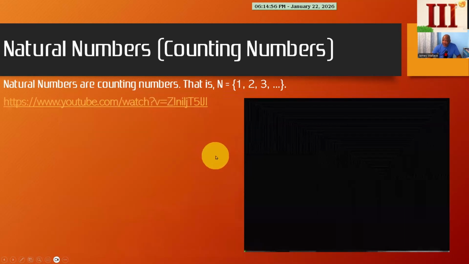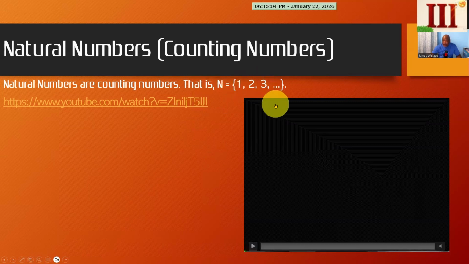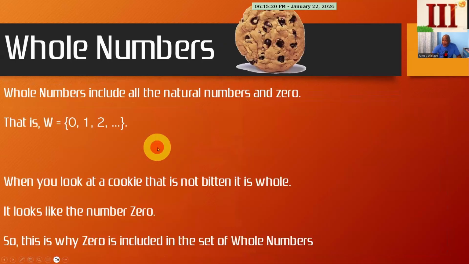You can listen at your convenience. But the natural numbers are the counting numbers. We start at 1, we go to 2, we go to 3. And these three dots tell us that this series of numbers goes on indefinitely. So if you so desired, you could count without stopping. I think you would give up before you reach the end because there is no end.